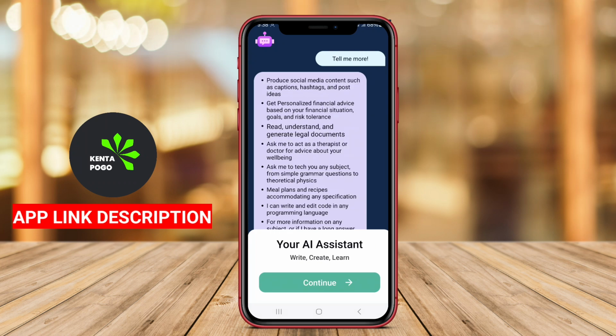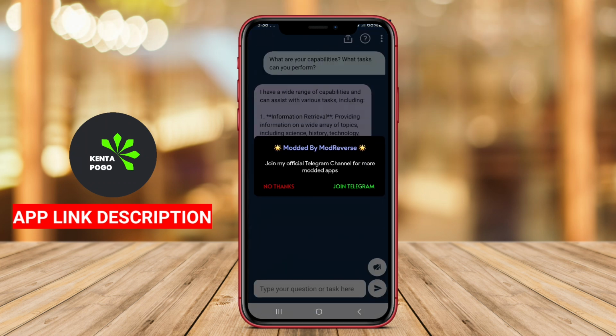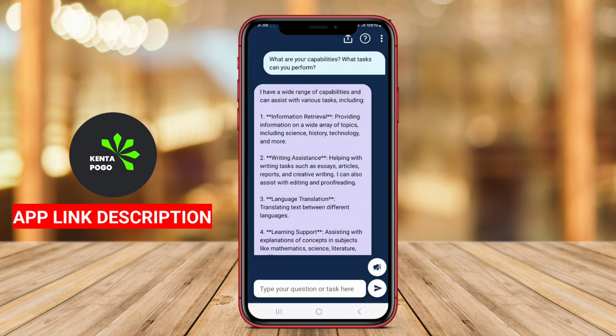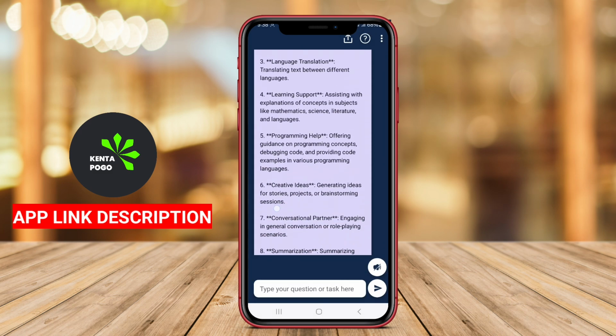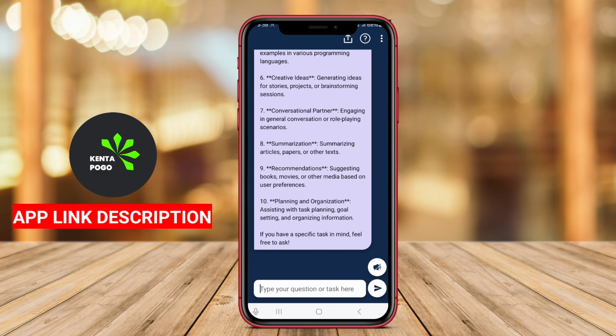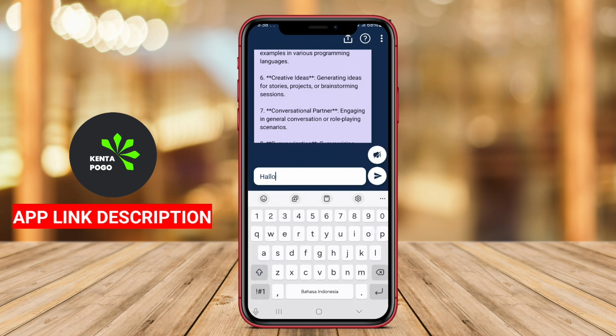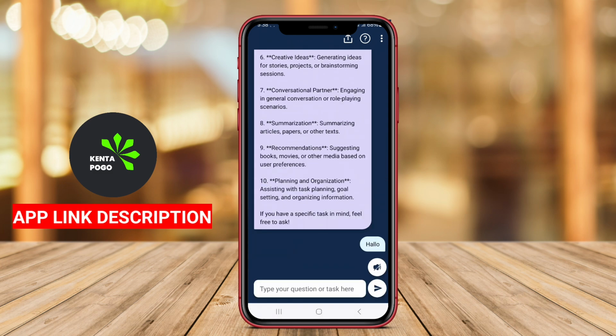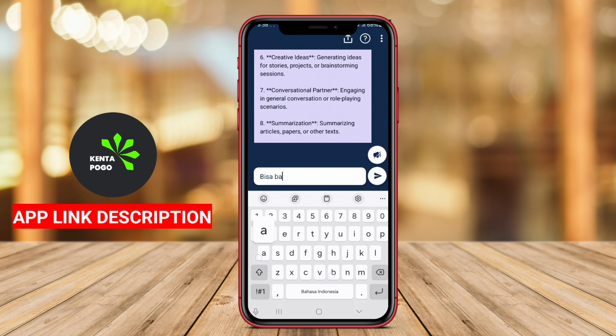Fast AI Chatbot is an advanced Android application designed to facilitate seamless and engaging conversations through artificial intelligence. This app allows users to interact with a sophisticated AI that can understand and respond to a variety of queries, making it a valuable tool for obtaining information, advice, or simply having casual conversations.